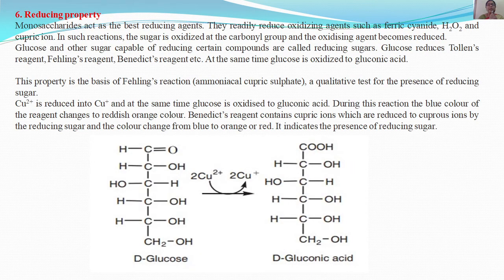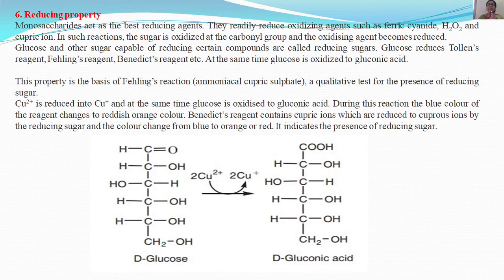The reducing property. Monosaccharides act as the best reducing agents. They readily reduce oxidizing agents such as ferric cyanide, hydrogen peroxide, and cupric ion. In such reactions, the sugar is oxidized at the carbonyl group and the oxidizing agent becomes reduced. Glucose and other sugars capable of reducing certain compounds are called reducing sugars. Glucose reduces Tollens reagent, Fehling's reagent, Benedict's reagent, etc.